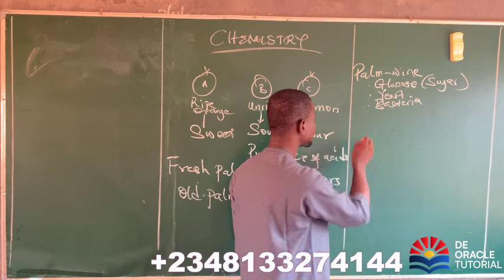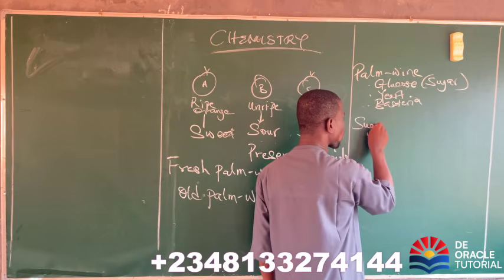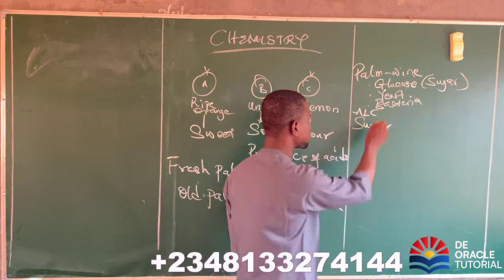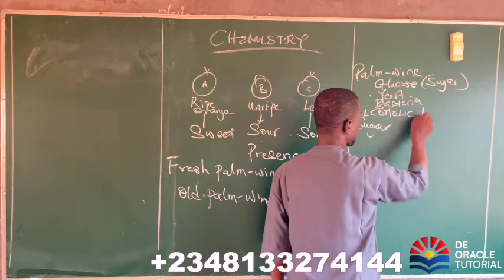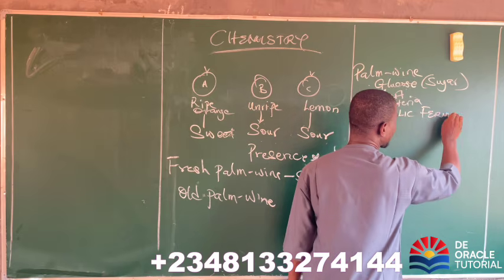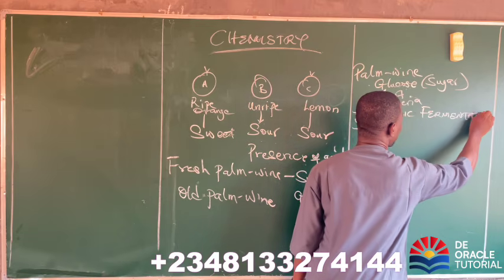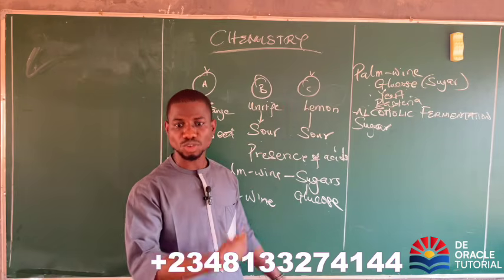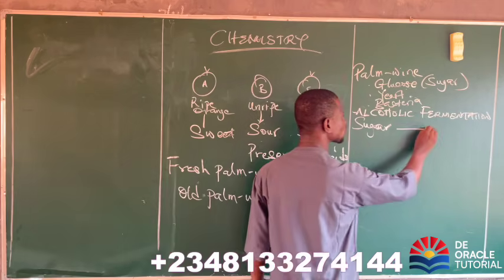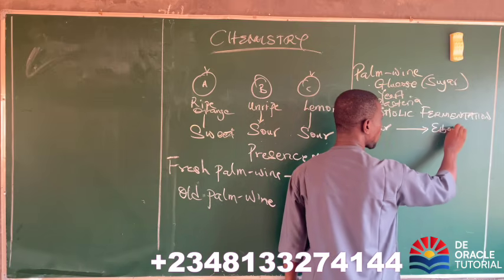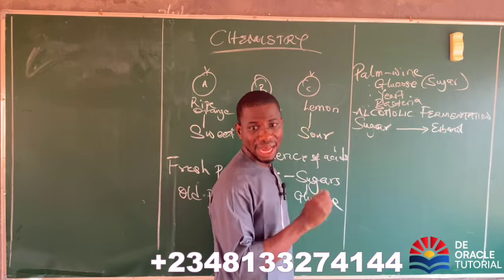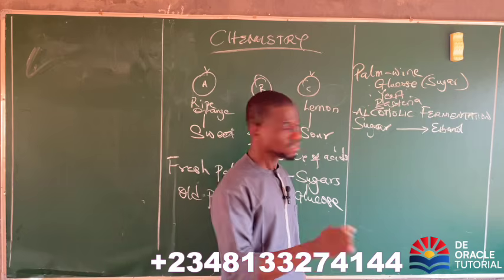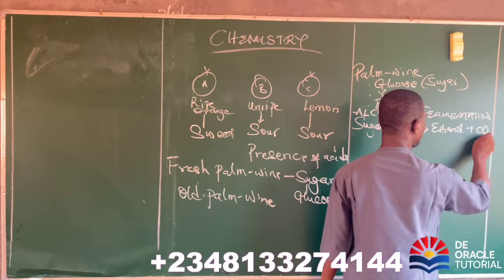But after some days, the sugar will undergo what is called alcoholic fermentation. Now, when it undergoes alcoholic fermentation, what do you think will happen? Will this sugar remain that way? No, it will be converted into something else. It will be converted into ethanol and carbon(IV) oxide. What is the formula of carbon(IV) oxide? CO2. So ethanol and carbon(IV) oxide.